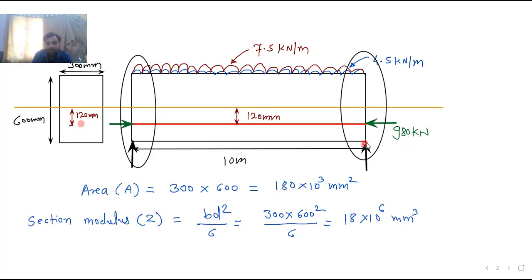If I ask you what the bending moment is at this end section, at this support, you will say 0. If I ask the next question, what is the bending moment due to dead load at this end section, you will say 0. If I ask what the bending moment due to live load at this support is, it is 0, because at a simple support the bending moment is 0.